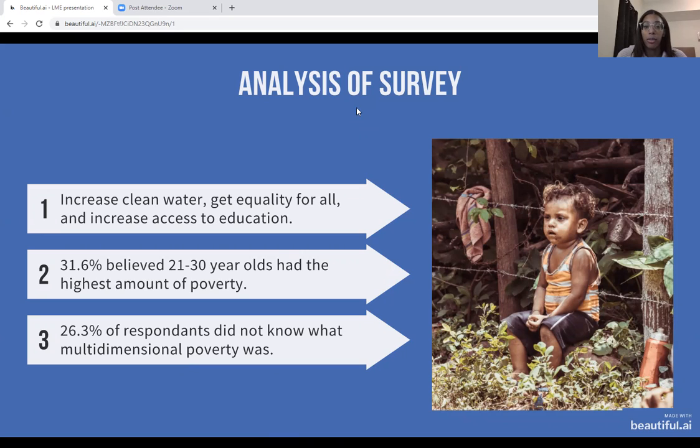And my last point is that 26.3% of respondents did not know what multidimensional poverty was. And I kind of assumed that most people didn't know that multidimensional poverty was a thing, or that there were multiple different types of poverty. So that's why on my website, I made sure to reiterate what poverty was and what the different types of poverty are.